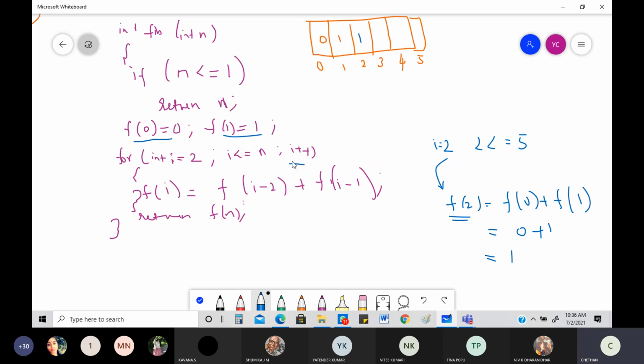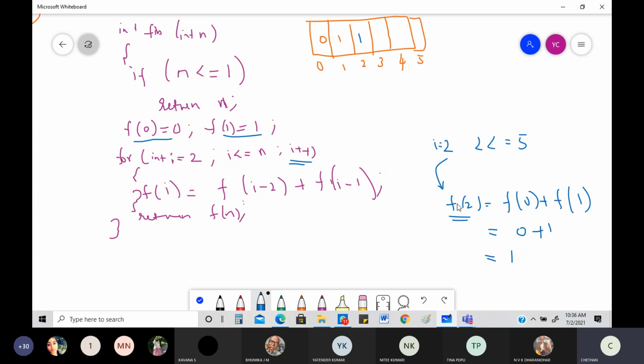Then what you do? You do the incrementation, i plus plus. You know the flow, right? It's first initialization, checking for condition, statement execution, incrementation or decrementation. When you studied for loop, you must be knowing this. Okay, so this iteration was done.